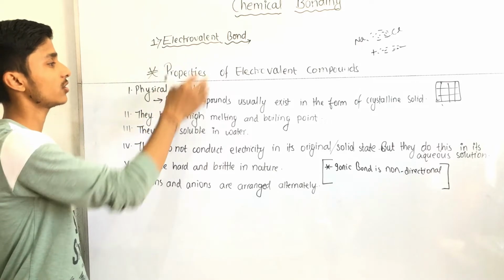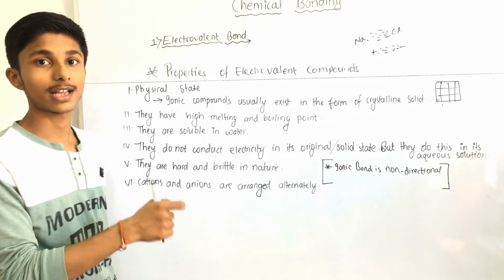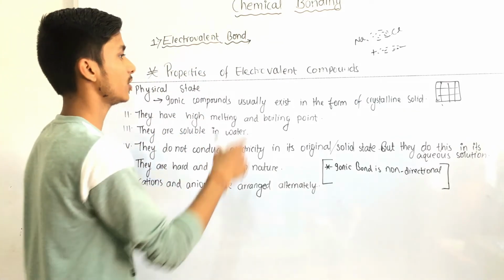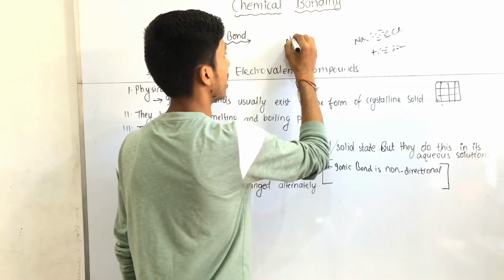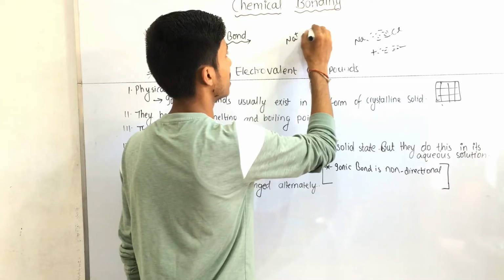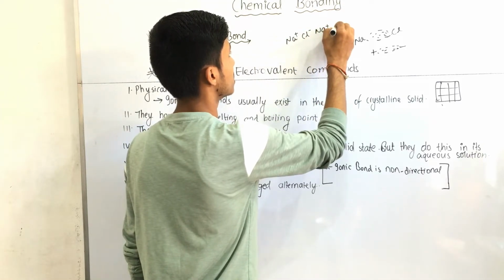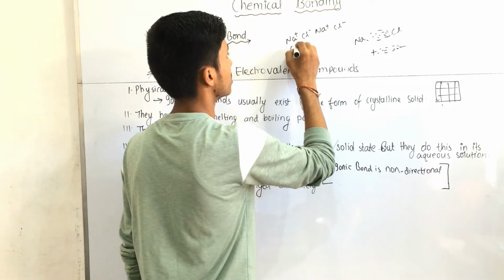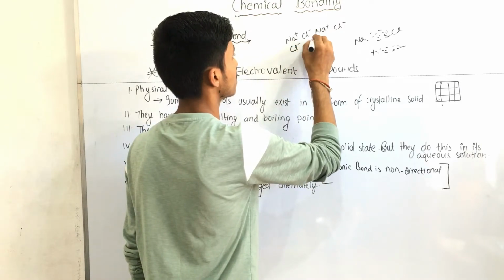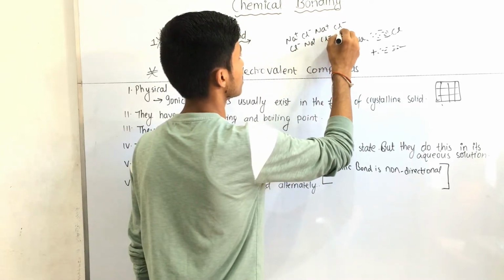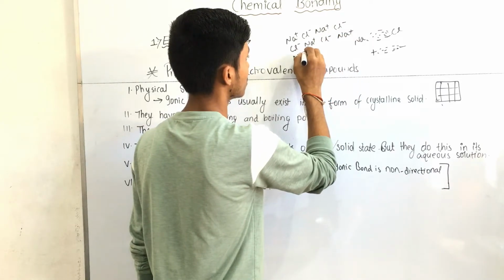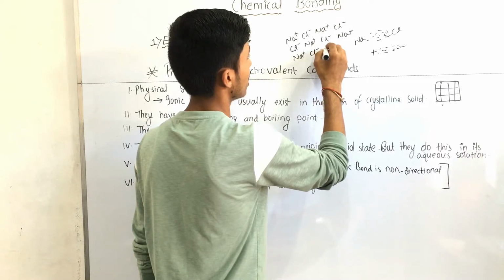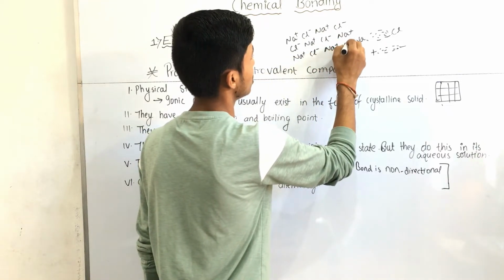Therefore electrovalent bond is stronger than other bonds. Therefore they come closer and form the pattern like this: Na plus Cl minus Na plus Cl minus, here Cl minus Na plus Cl minus Na plus, here Na plus Cl minus Na plus Cl minus.